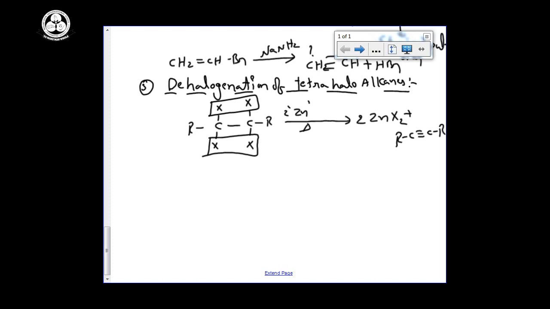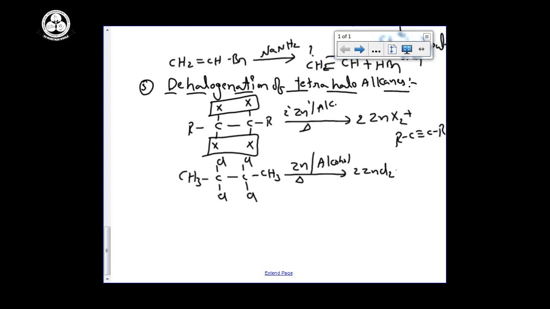Alkyne can be prepared. See the general example: CH3 C Cl Cl C Cl Cl CH3, and we are using zinc dust and heating in presence of a small amount of alcohol also. Wherever you are using the alcohol, there is an elimination, you can memorize. Small amount of alcohol, 2 moles of ZnCl2, then we can get CH3 C triple bond C CH3. Sorry, butyne, we can get the butyne.